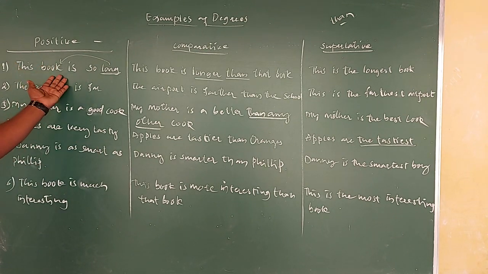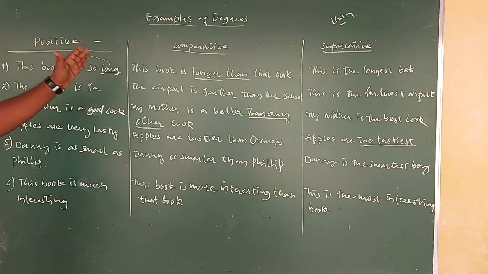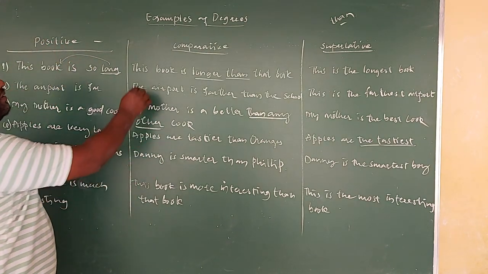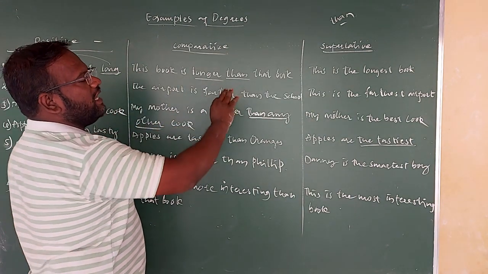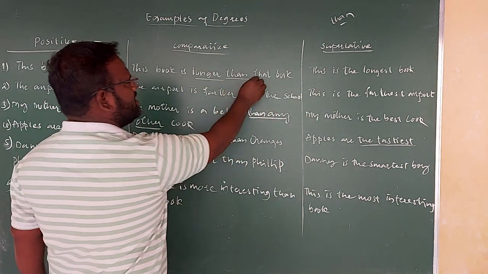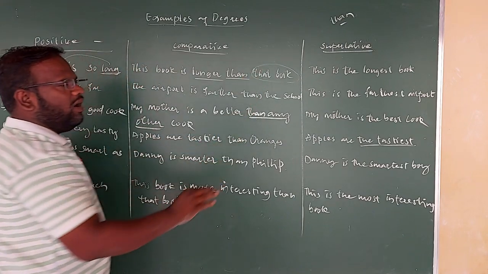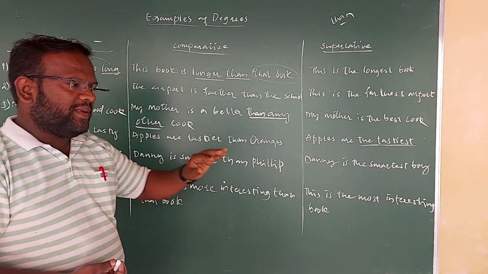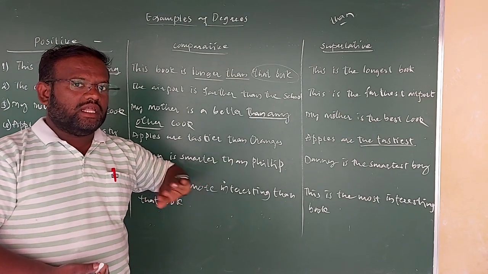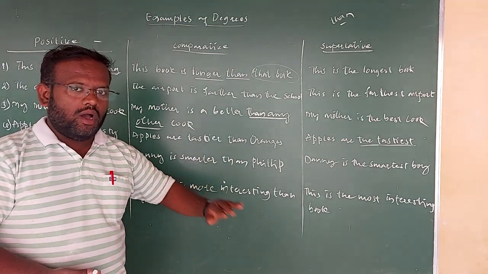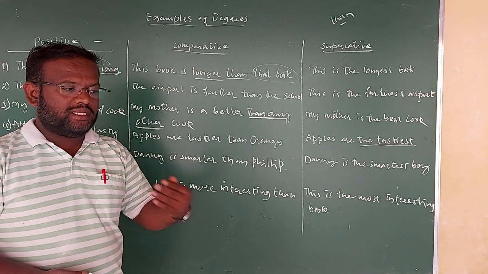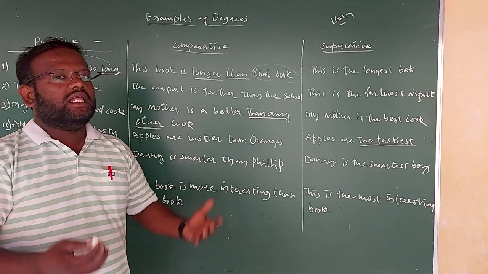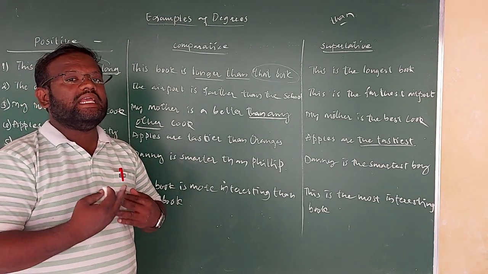If I want to change this positive degree into comparative degree, it will become "the book is longer than that book." This extra we can add, or "longer than any other" also you can take, if there is no specific book, or if you don't want to specifically name something else.